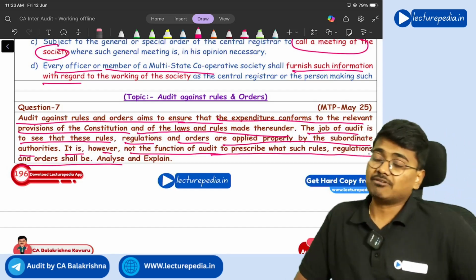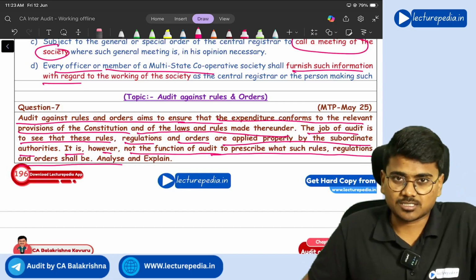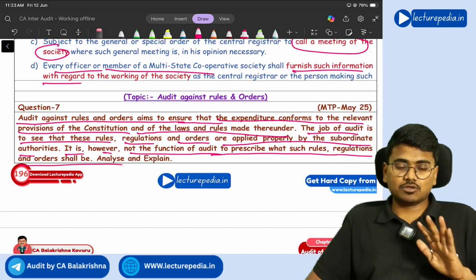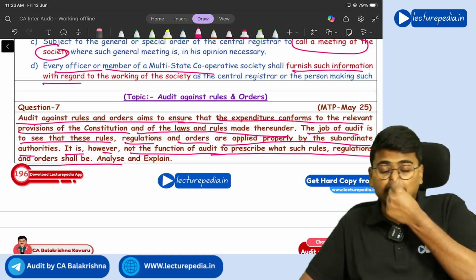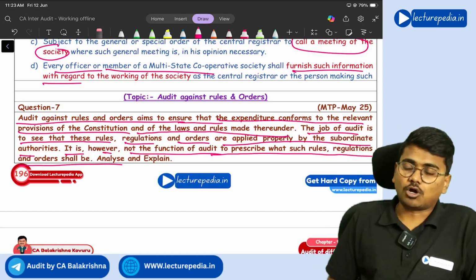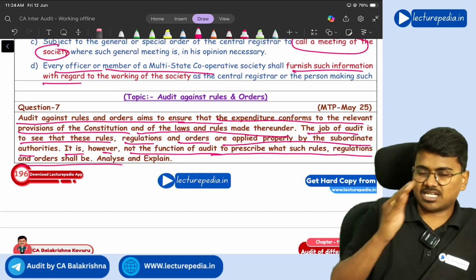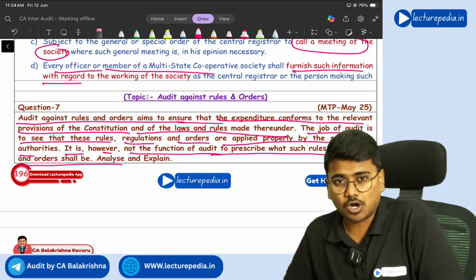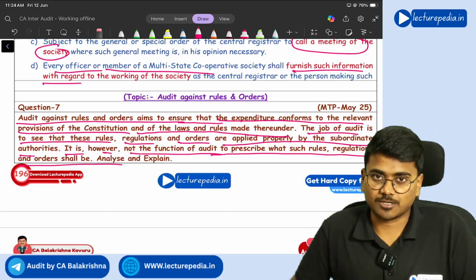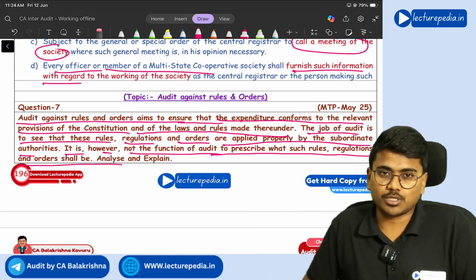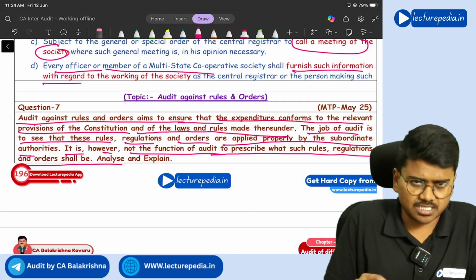See, government will prescribe the rules and orders. Auditor will not give any suggestions, and will not prescribe any rules and regulations. Instead, the auditor will check whether expenditure is as per those rules and orders or not, and whether the rules and orders are proper or not. But the auditor will not prescribe the rules and orders. That's what they are saying. Yes, that is correct.